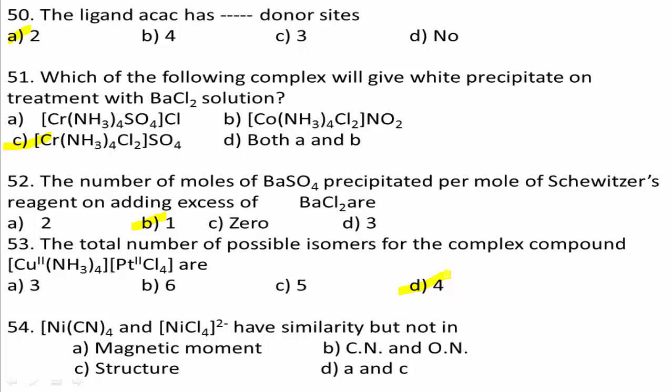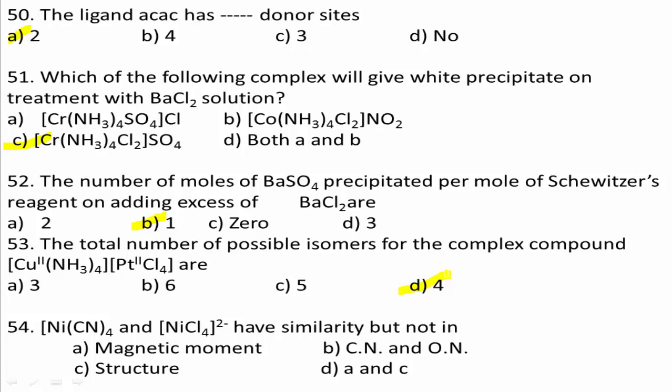54th question, [Ni(CN)4]2- and [NiCl4]2- have similarity but not in: option A magnetic moment, option B coordination number and oxidation number, option C structure, option D A and C. Yes, when you observe the detailed study of [Ni(CN)4]2- and [NiCl4]2-, these are differed in magnetic moment as well as in structure.